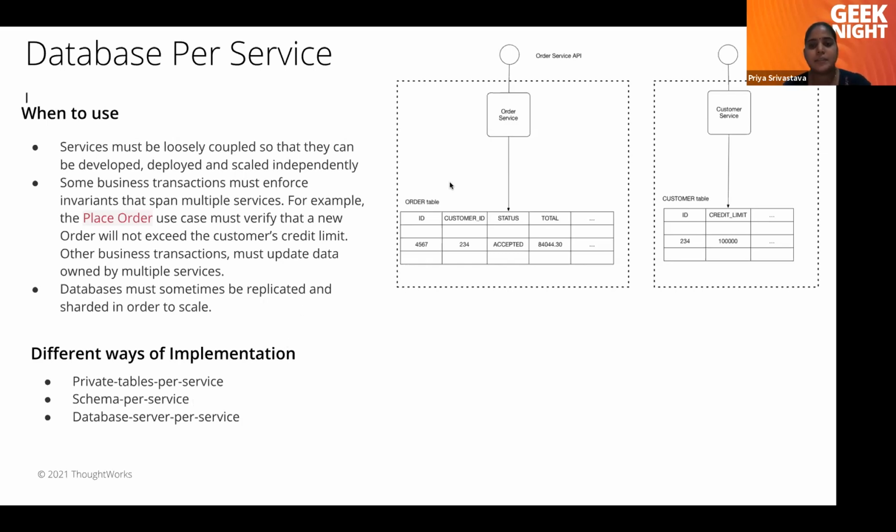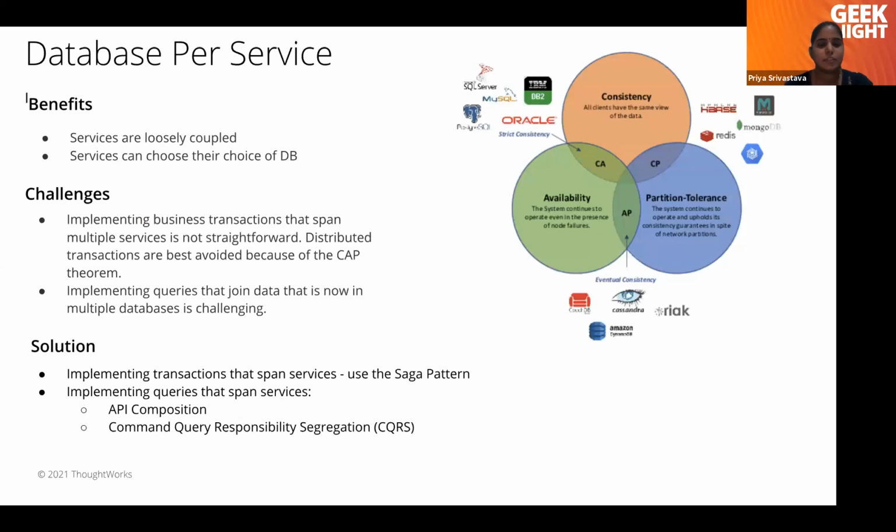This strategy also gives us the benefit of choosing different kinds of databases for different microservices. So each microservice team can choose their database of interest. If someone wants to use MongoDB, someone wants to use SQL, whichever database they think is right, they can choose. So now the service is loosely coupled and we can choose our own database. But with this strategy as well, we have some challenges.